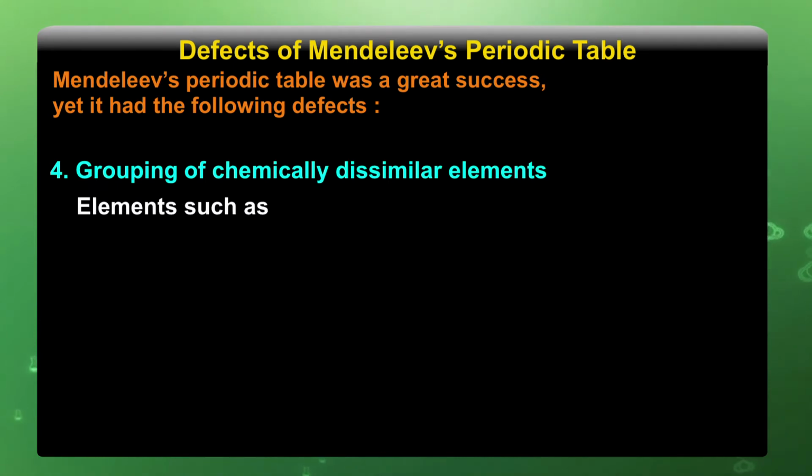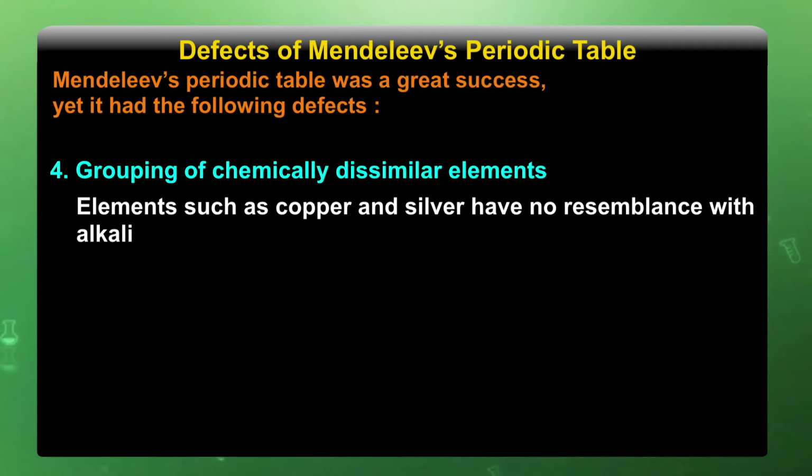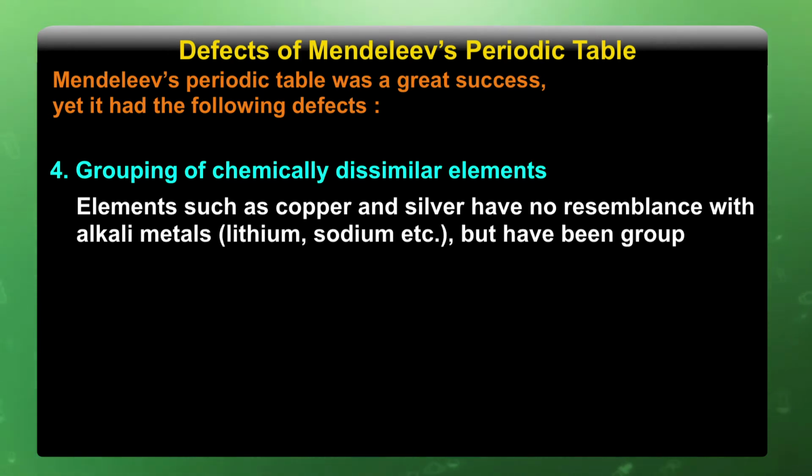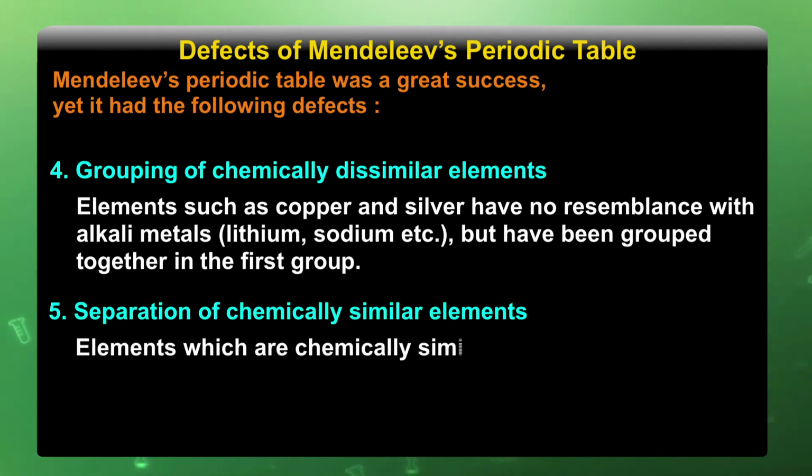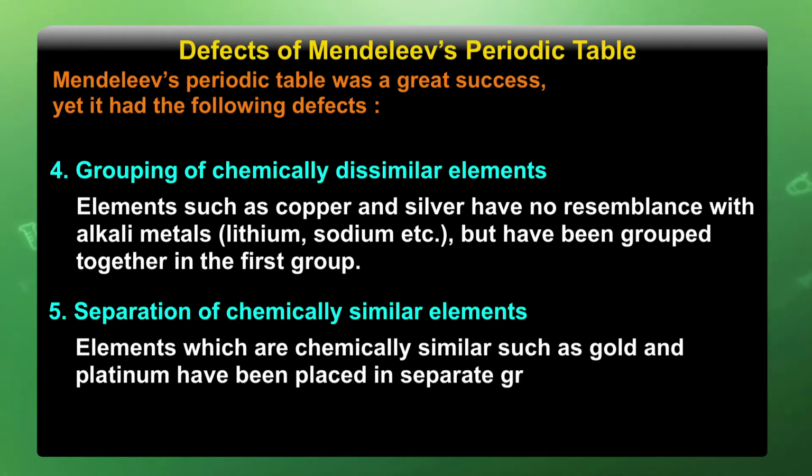Grouping of chemically dissimilar elements: elements such as copper and silver have no resemblance with alkali metals, lithium, sodium, etc., but have been grouped together in the first group. Separation of chemically similar elements: elements which are chemically similar, such as gold and platinum, have been placed in separate groups.